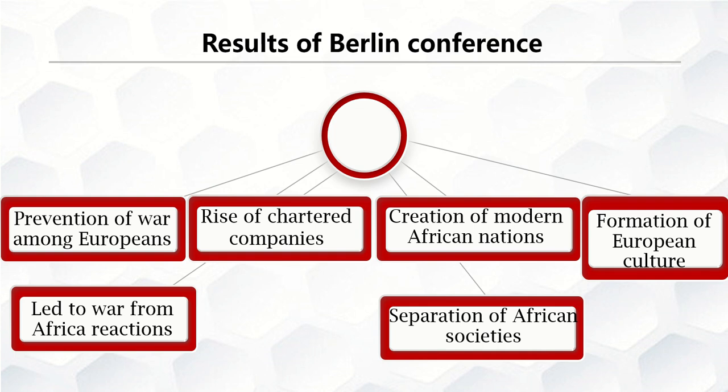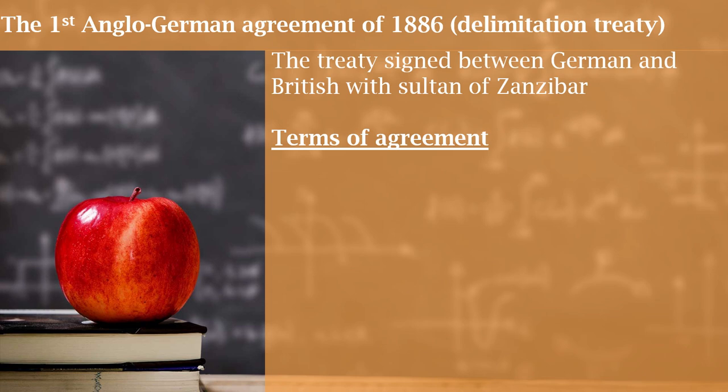We are going on, dear students. Still we are in Scramble and Partition of Africa, and we are done with part A, the Scramble of Africa, and currently we are in the partitioning of Africa. We checked the Berlin Conference, we checked Chancellor Otto von Bismarck, we checked the objectives of the Berlin Conference, and we finished the results of the Berlin Conference. After the Berlin Conference, let's check the side of East Africa.